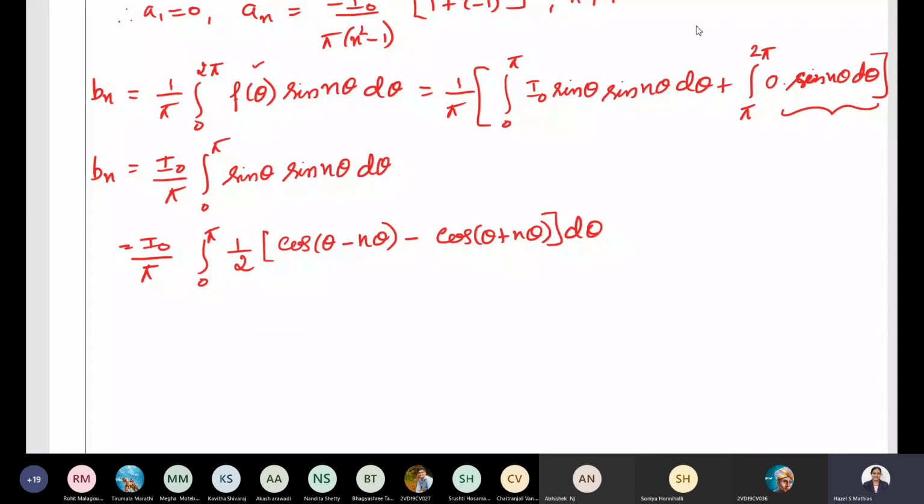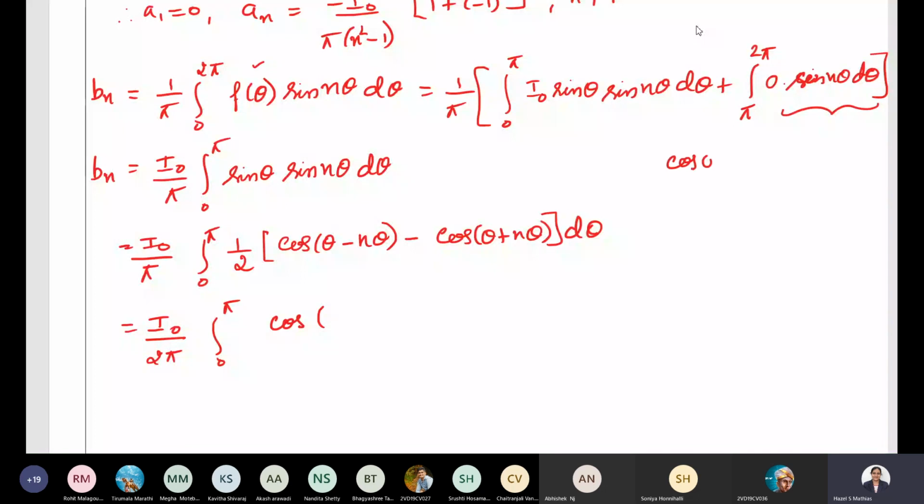Okay, now let's substitute all these values. What do we get? If I put theta outside, that is equal to I naught divided by 2 pi, limits integral 0 to pi. I'll write this as cos of, see this term, cos theta minus n theta. I'll write it over here.